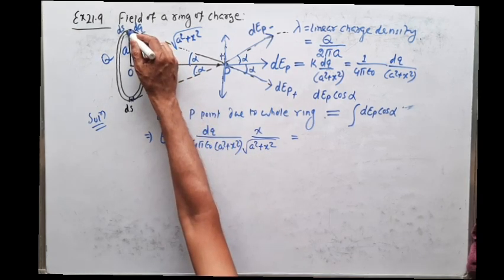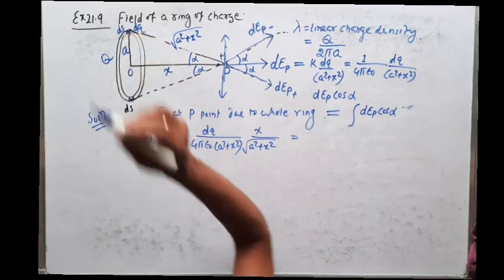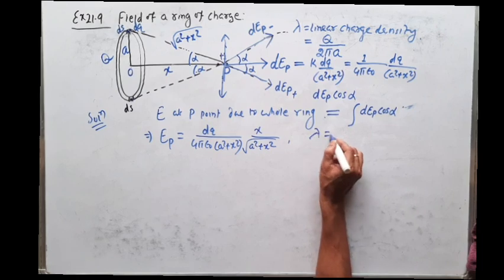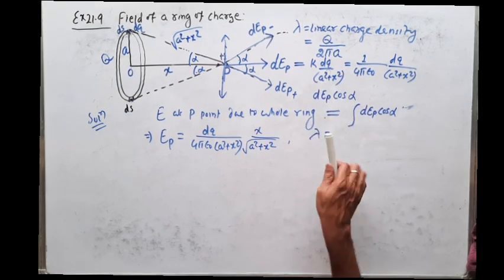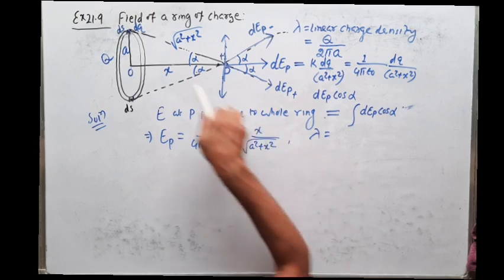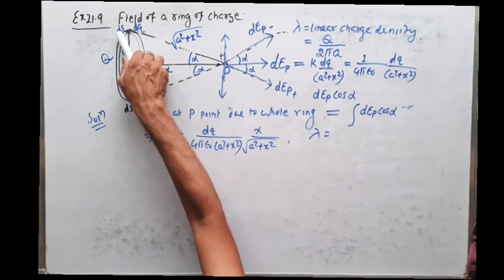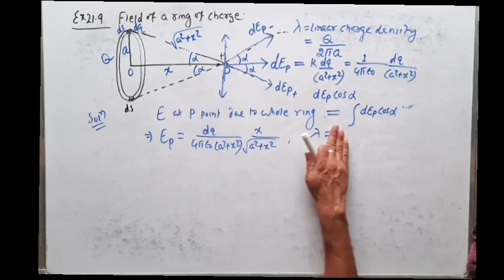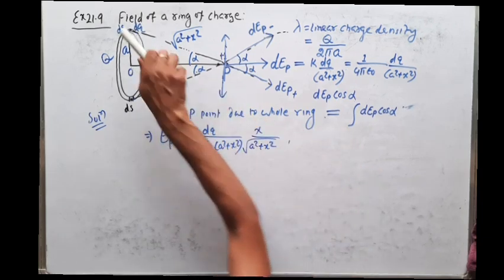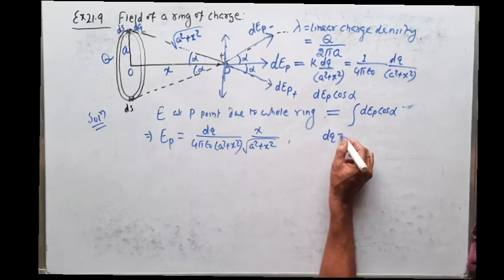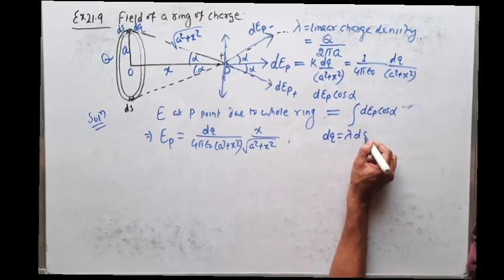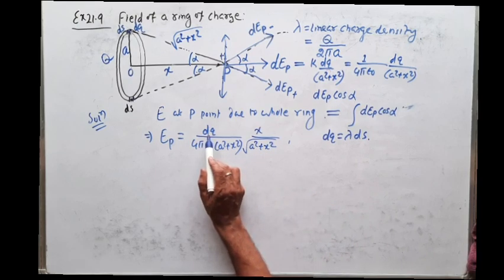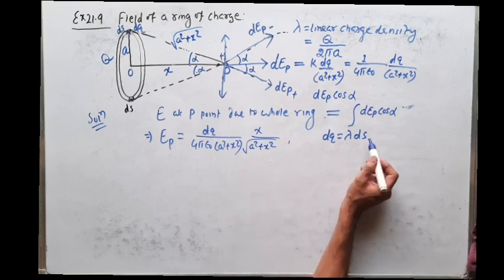dq is the charge on this small element whose length is ds. Do you know what lambda is? Lambda is charge per unit length. But what is the length of this dq? That is ds. So for unit length, the charge is lambda. For ds length, what is the charge? The charge is equal to lambda into ds. So in place of dq, what will I put? Lambda into ds.